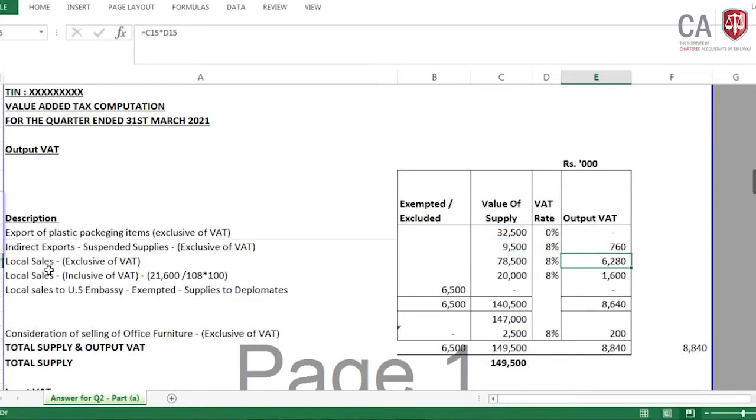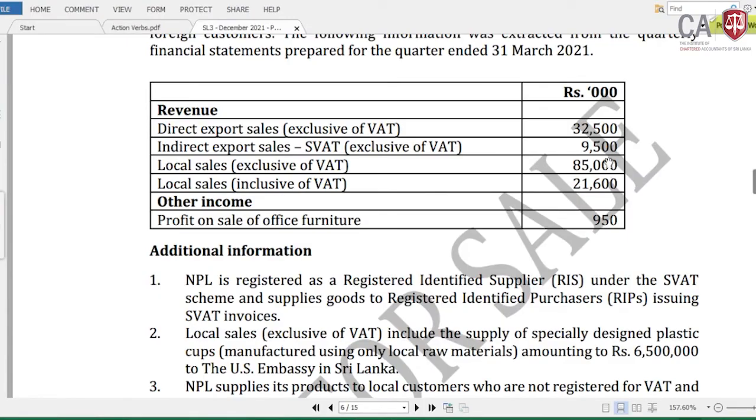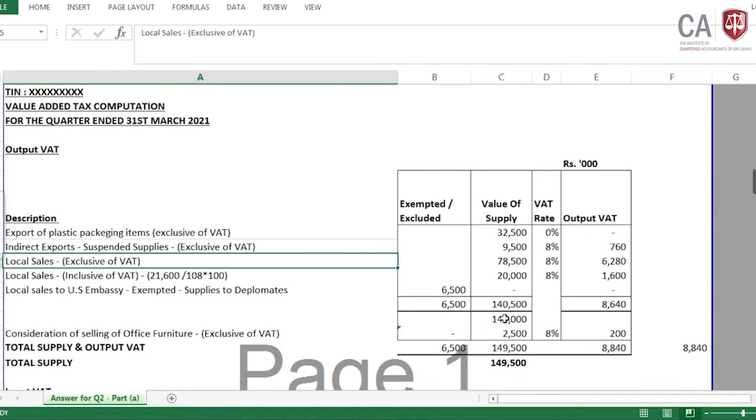Then it is the local sales, exclusive of VAT, but here we have to do the adjustment. In the paper it has given as 85,000, but we cannot take the 85,000 as it is. Why? This has included the exempted supplies, which are the supplies made to diplomatic immunities, which is the UN embassy.